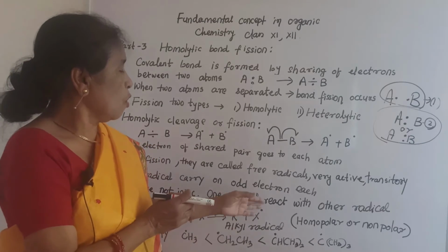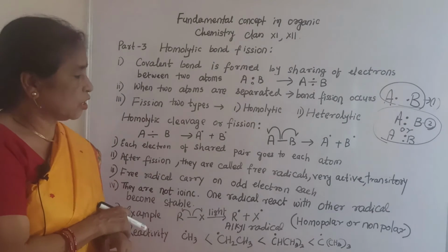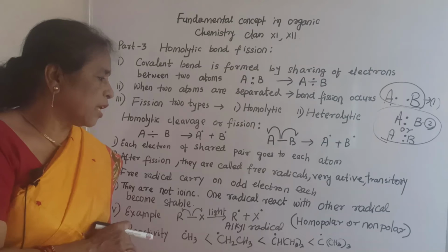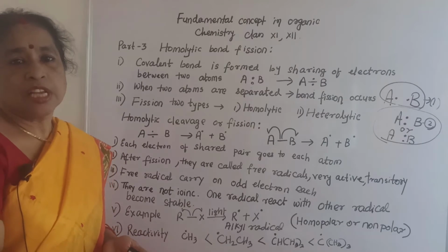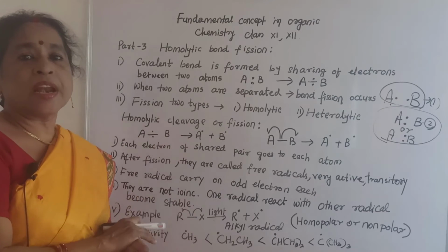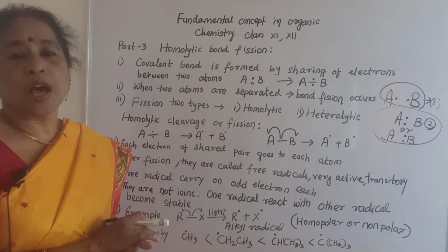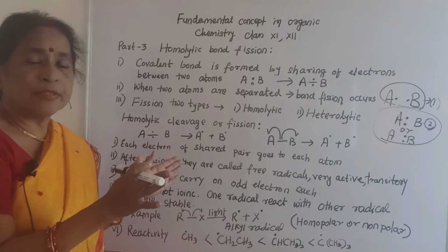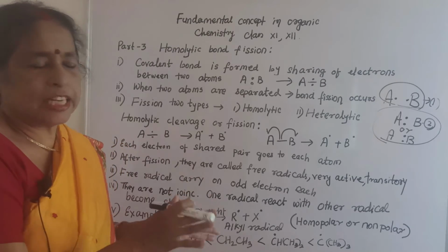Since this is called homolytic bond fission, another name for the reaction is homopolar or non-polar reaction. If the reaction proceeds by free radicals, then it is called homopolar or non-polar. Homopolar because of homolytic fission, non-polar because they are not ionic and there is no positive or negative charge.